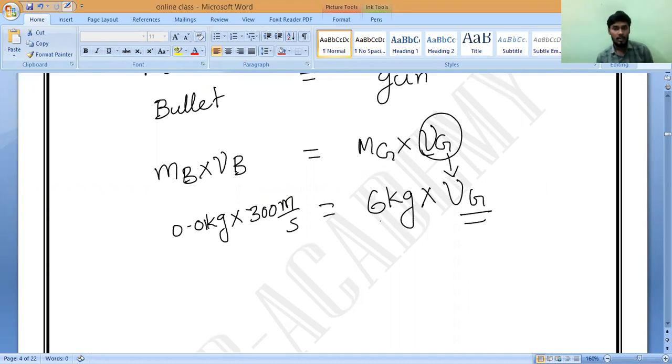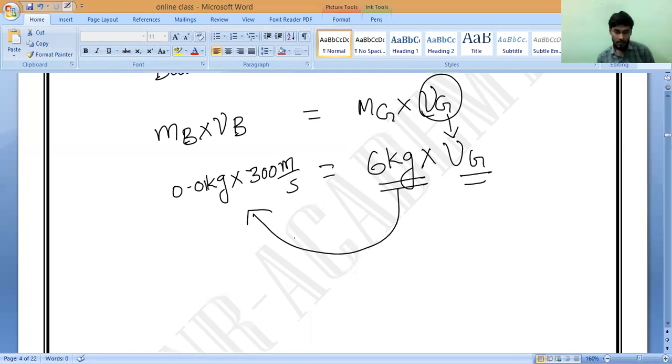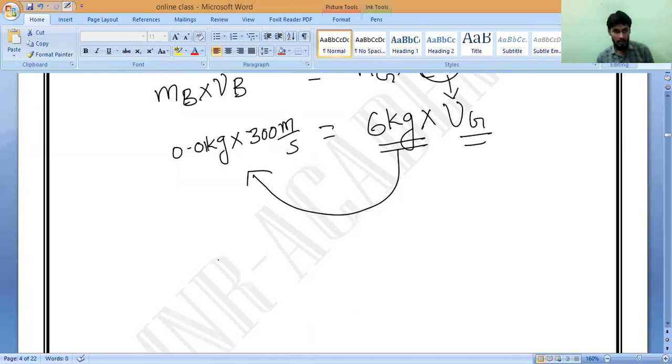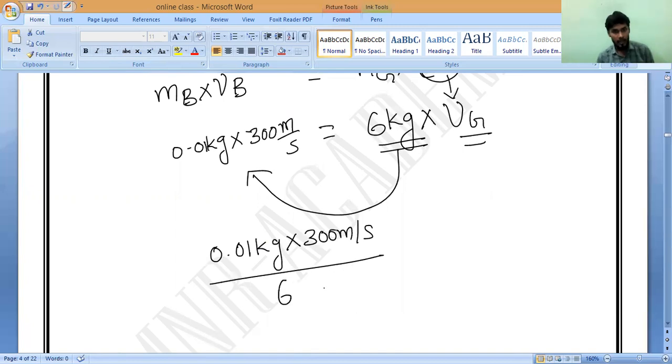Who is extra here? 6 kg. Correct or not? Yes, sir. 6 kg will come this side. Here it is in multiplication, so it will come this side and become division. So recoil velocity equals 0.01 kilogram into 300 meter per second divided by 6 kilogram. Will you accept it? Now you see, kilogram will get cancelled.